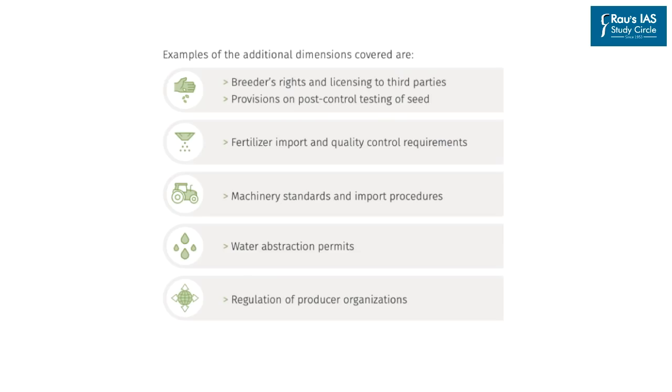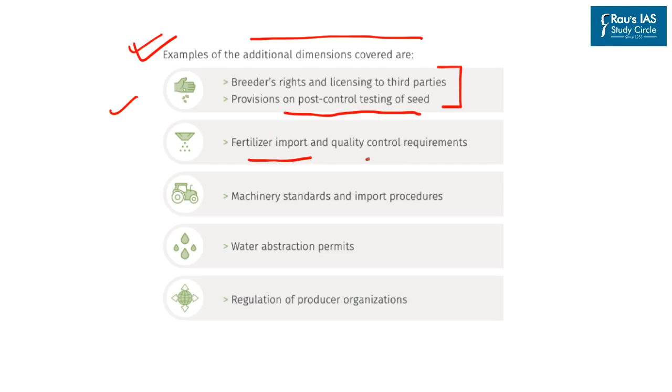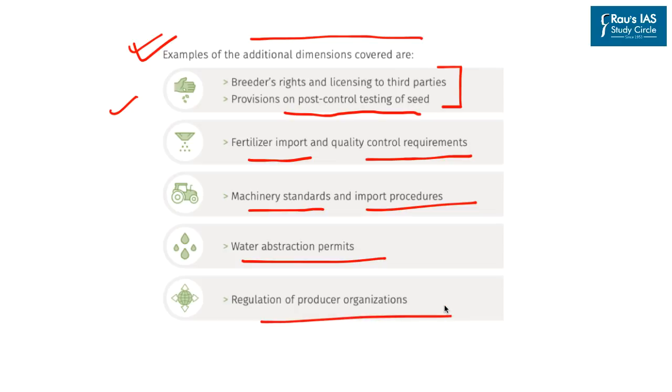Now apart from these 8 indicators, the report also mentions examples of additional dimensions which are covered, which include breeder rights and licensing to third parties, provisions on post-control testing of seeds, fertilizer import and quality control requirements, machinery standards and import procedures, water abstraction permits, and regulation of producer organizations.